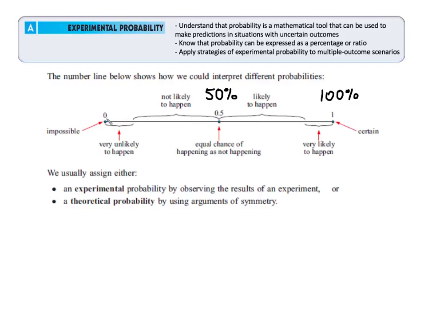All the way down here on the other end of the spectrum, let's say it's absolutely impossible for today to be in July because it's not, right? If that's an impossible likelihood, of course, 0% also has the value 0. So this spectrum is basically communicating some possibilities of probability to us, all the way from impossible up to certain. Maybe if there's an equal chance from one or the other, 50%, unlikely or likely, right? This is how we can express it as percentages. But ratios too, and we'll talk a little bit about that when we see some examples.